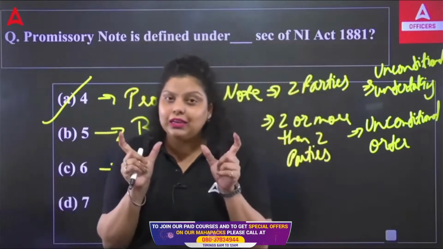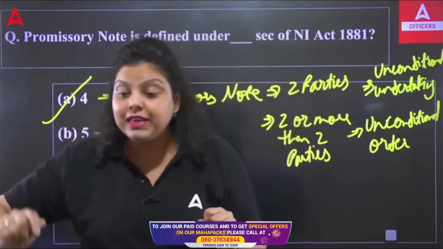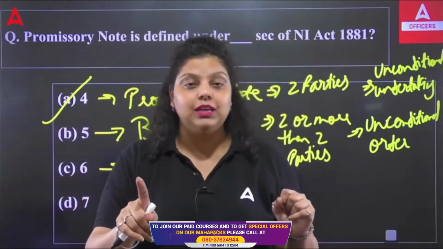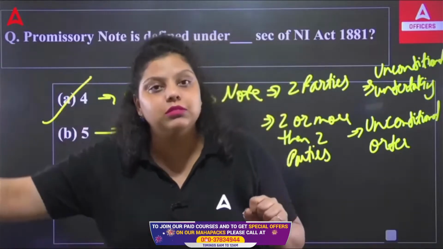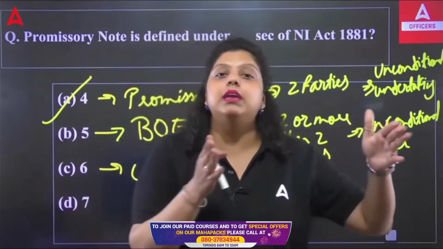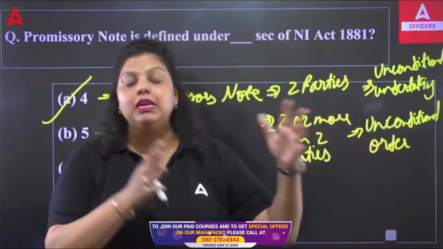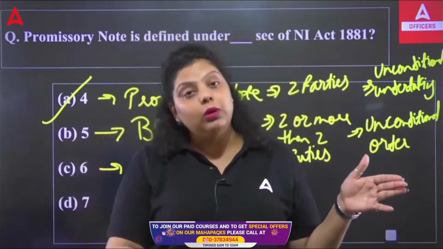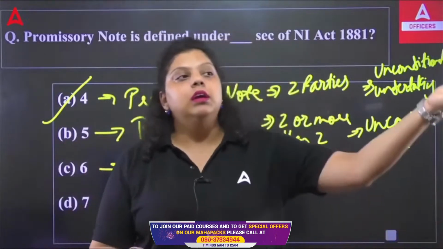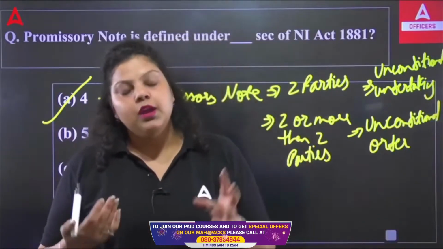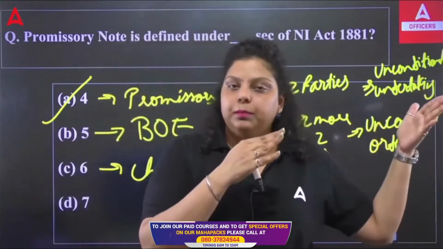Now, what does this unconditional undertaking mean? It means no matter what, if you have promised you are going to make payment on 13th of August, you have to make it possible. You can't add any such kind of condition that I will be giving you your payment on 30th of August if and only if my loan will be approved by the bank, or my further trade payment has been received.